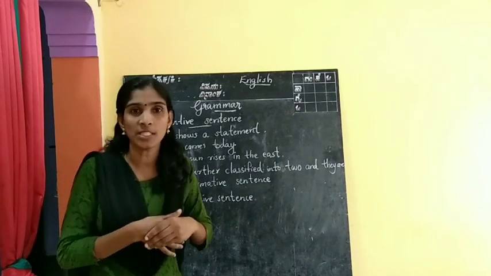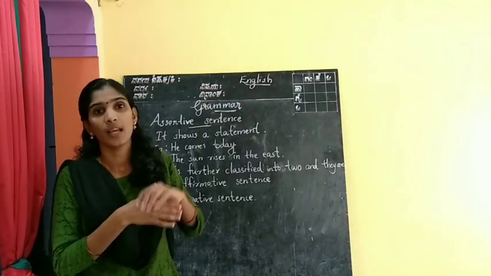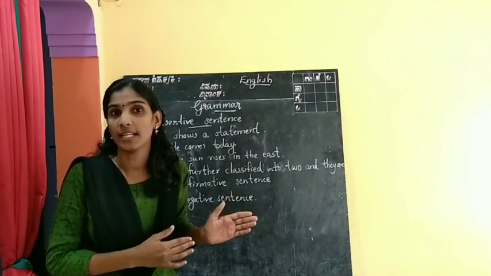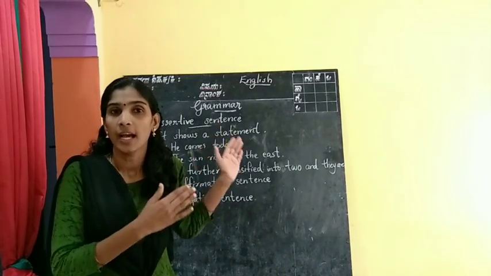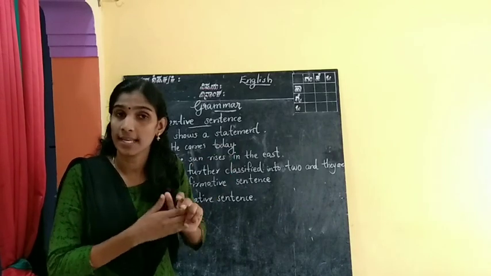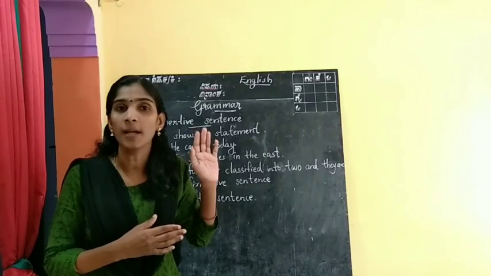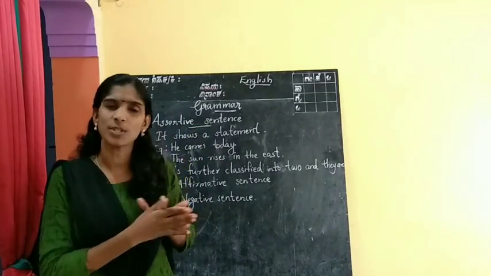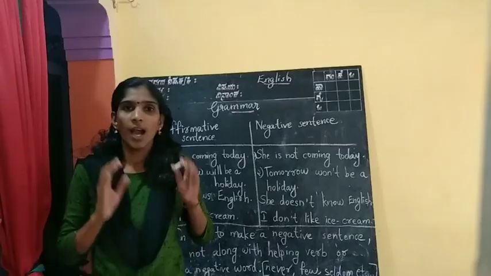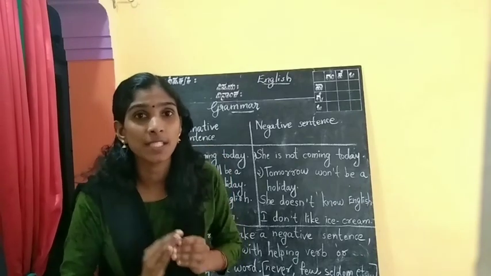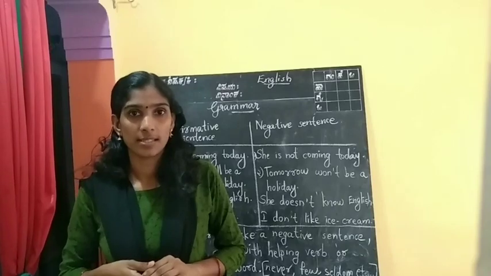Affirmative means positive. So an assertive sentence shows a statement, and we can classify it into affirmative or positive sentence and negative sentence. What does it mean? How can we identify a positive or affirmative sentence or a negative sentence?